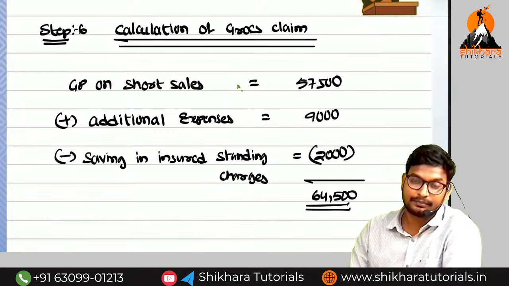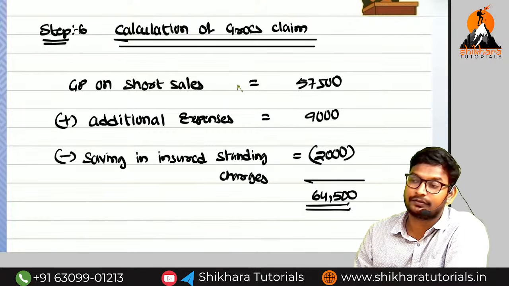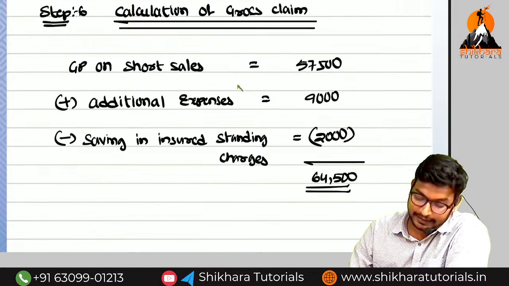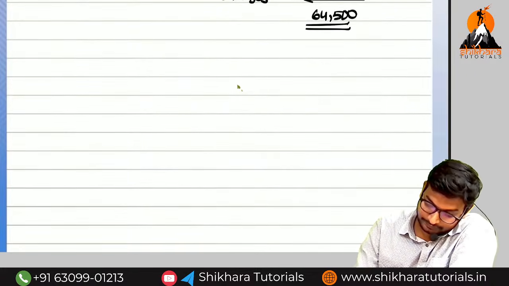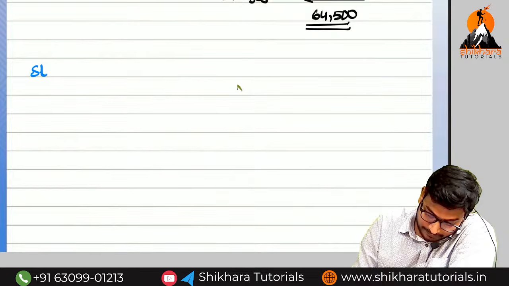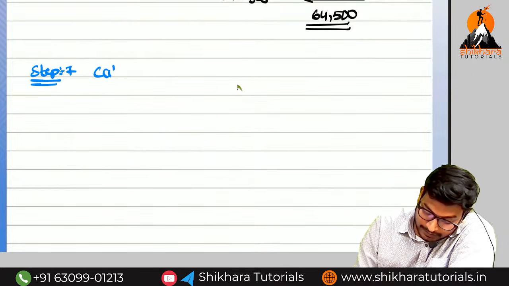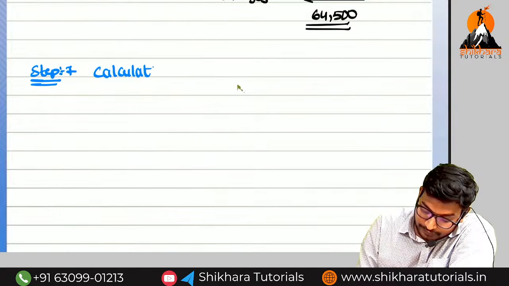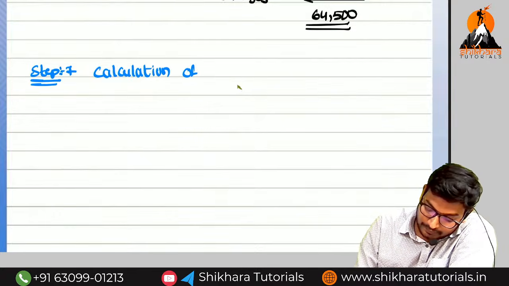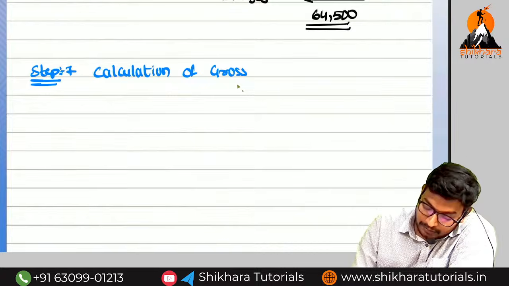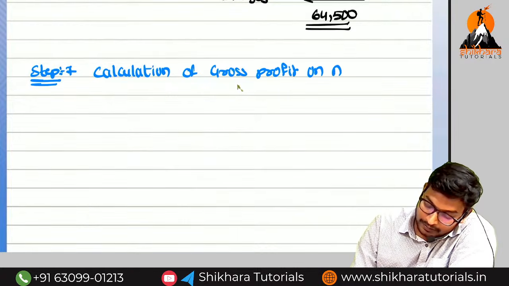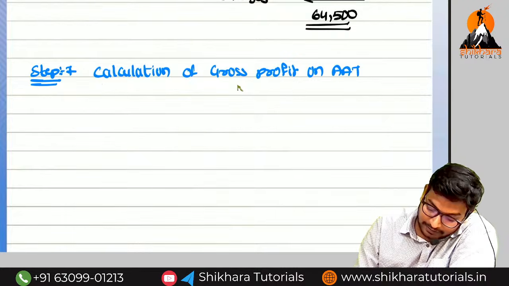And next, what is the step number 7? Calculation of gross profit on AAT. What is the meaning of AAT, amma?